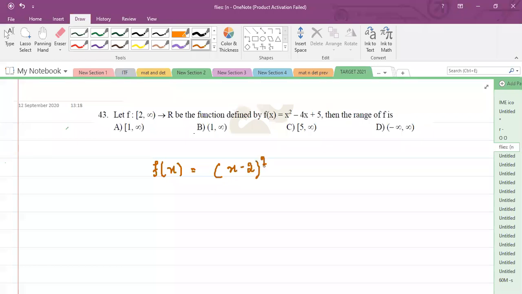If I write x minus 2 whole square, then it will be x square minus 4x plus 4. Therefore, I need plus 1 also. Plus 1.